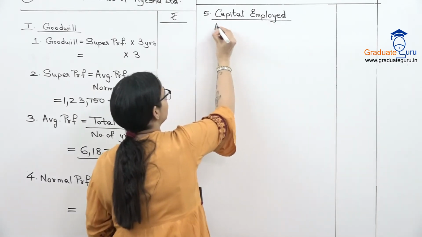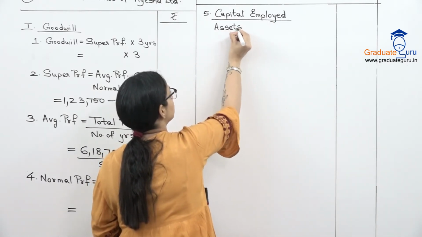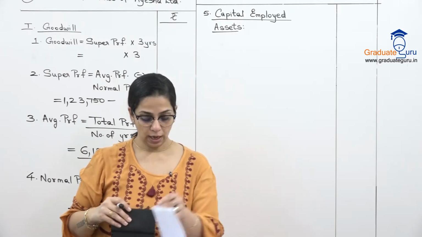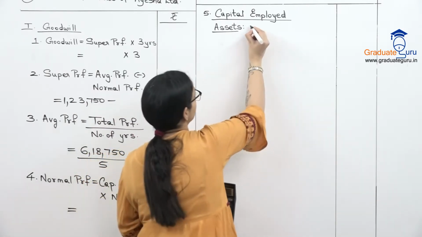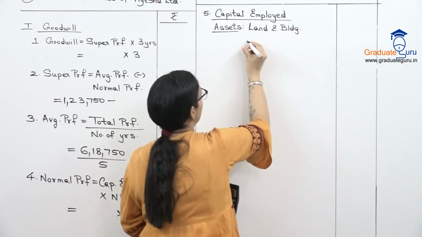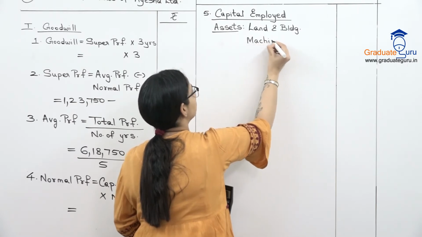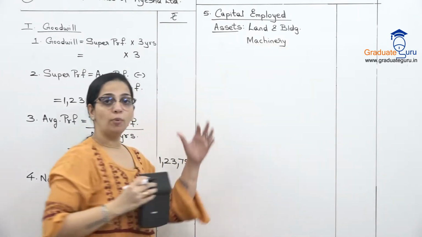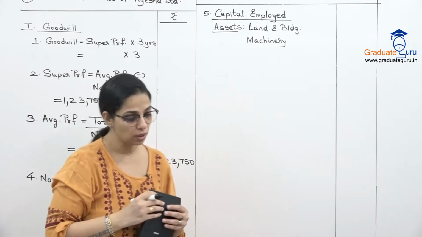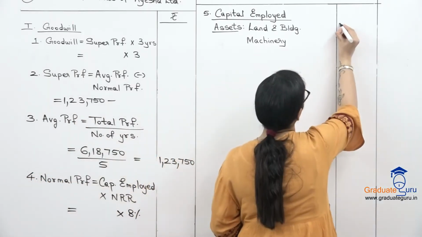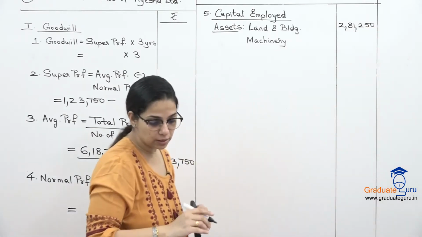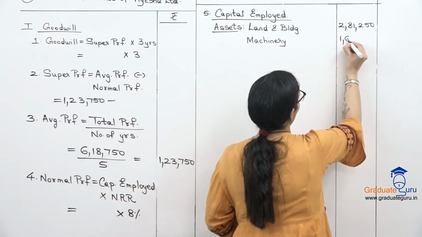Now capital employed is nothing but your assets minus liabilities. So let's start making a list of our assets. In our balance sheet, we have land and building. We also have machinery. And for both these, हमें adjustment दिया है that there is a revaluation. So we will take the revalued amounts. Land and building is 281,250. And our machinery is given 168,750.